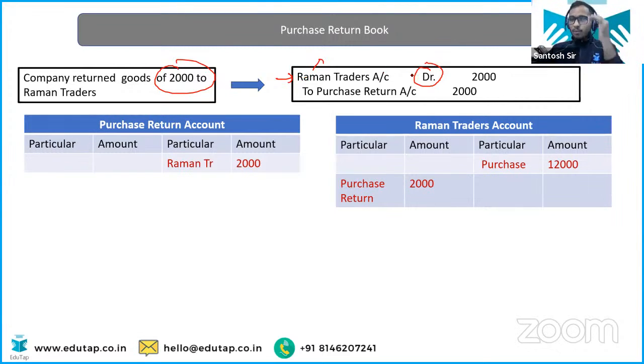Okay, so your liability is decreasing. So Raman Traders is going to get debited. Decrease in liability, we debit it, remember? Okay, so 2000.